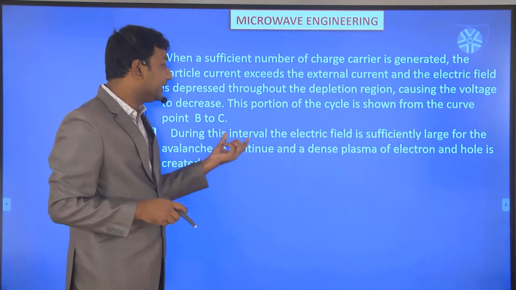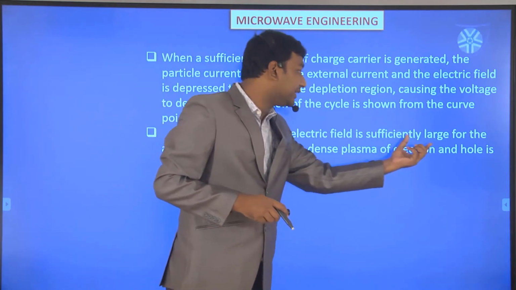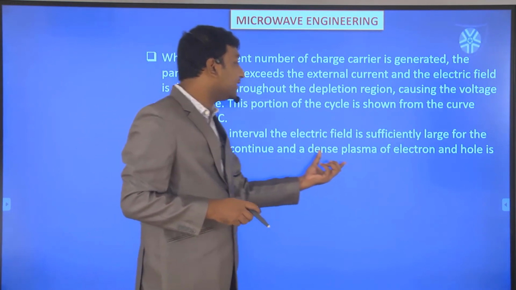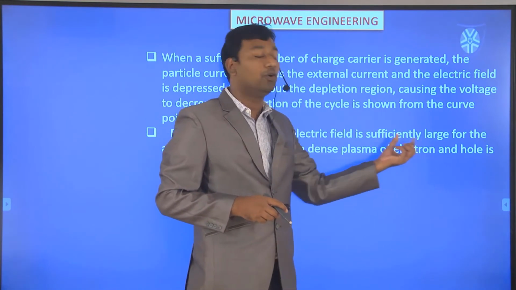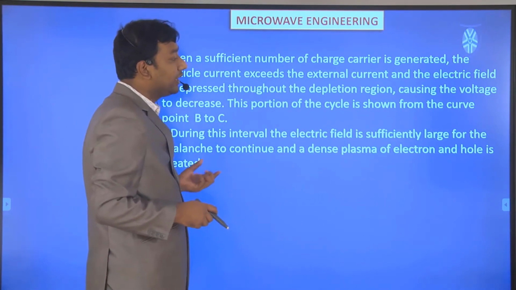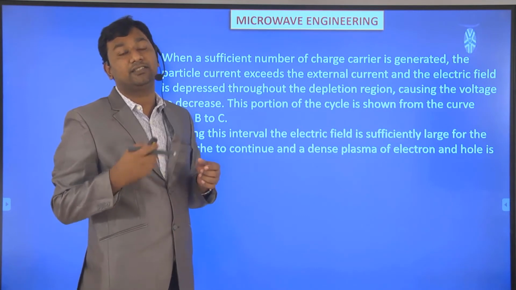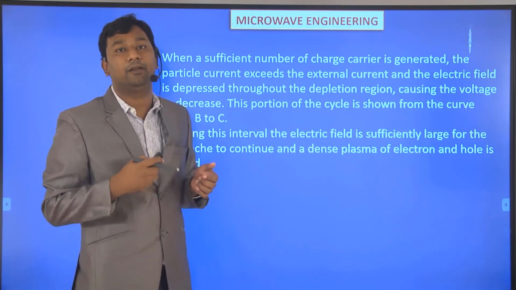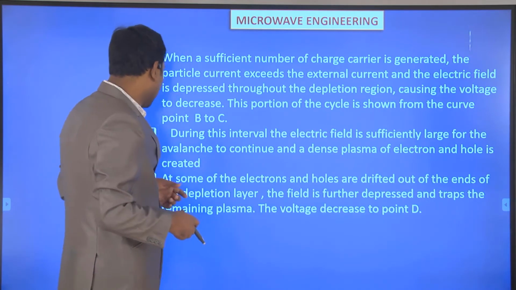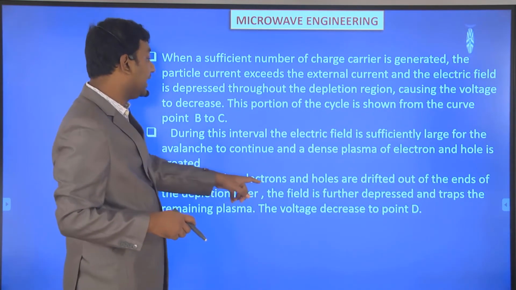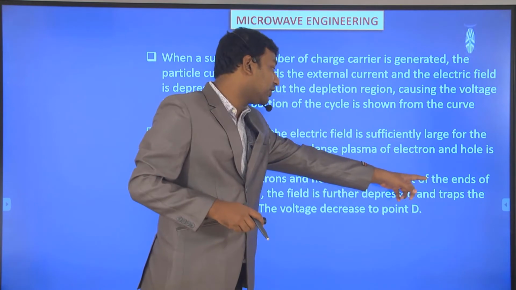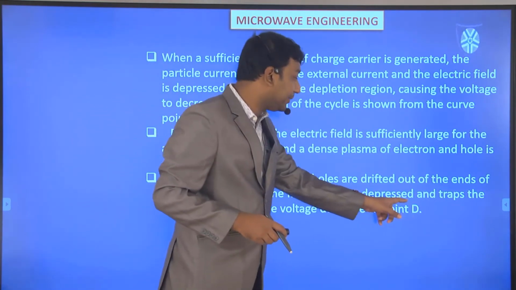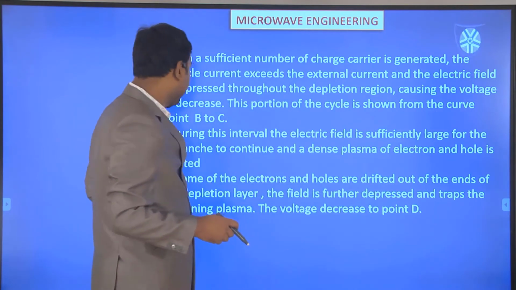Now during this interval, the electric field is sufficiently large for the avalanche to continue and a dense plasma of electrons and holes is created in this particular interval B to C. So some of the electrons and holes are drifted out of the ends of the depletion layer and the field is further depressed and traps the remaining plasma.